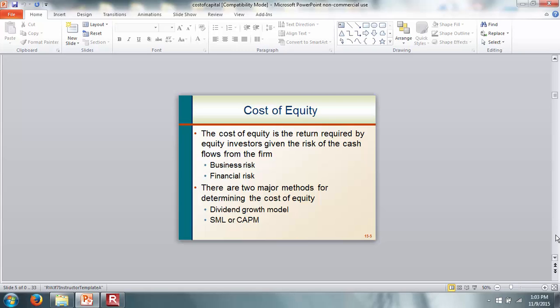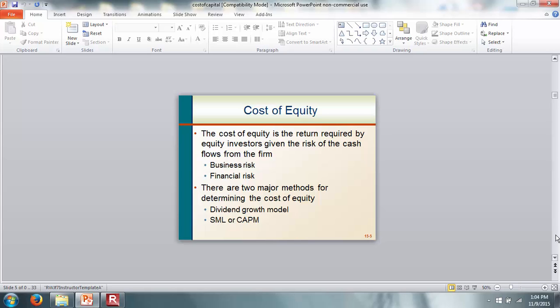So basically here what we want to do is go back and in some ways review some of the things we talked about before. So we want to talk about the cost of equity, the cost of debt, the cost of preferred stock, and finally the cost of capital.